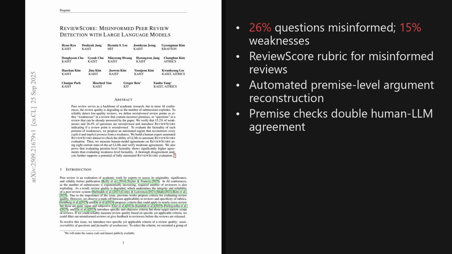Wrapping up, 2 takeaways stand out. A sizable share of review points are misinformed, roughly 26% of questions and 15% of weaknesses, and premise-level checking markedly improves agreement between humans and models. The broader implication is actionable tooling for program chairs and authors, helping flag shaky critiques and streamline rebuttals.